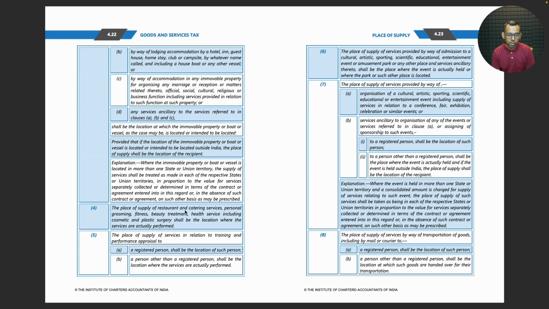Place of supply of restaurant and catering services, personal grooming, fitness, beauty treatment, health service including cosmetic and plastic surgery shall be at the location where the services are actually performed.